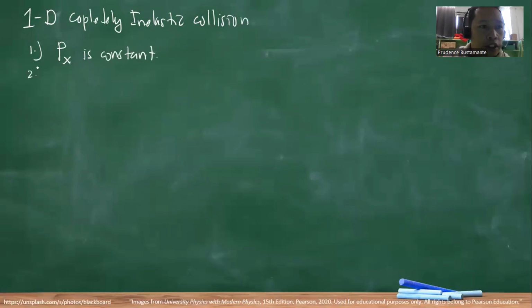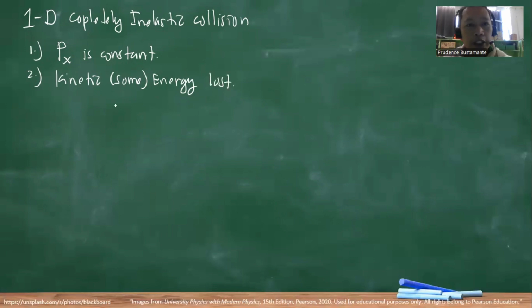Number two, the sum of the kinetic energy, there is a kinetic energy lost. So meaning, although the momentum is conserved, the kinetic energy is not equal before the collision and after the collision. However, what's the difference?